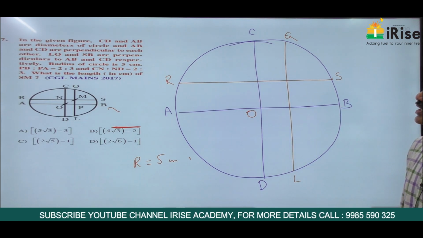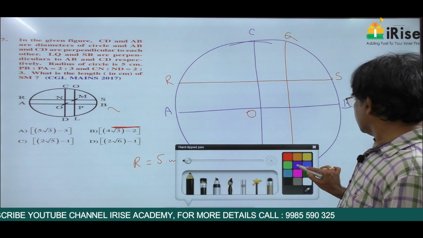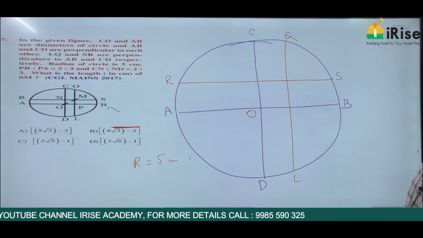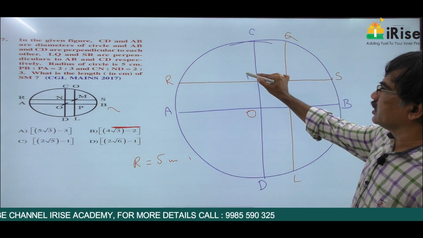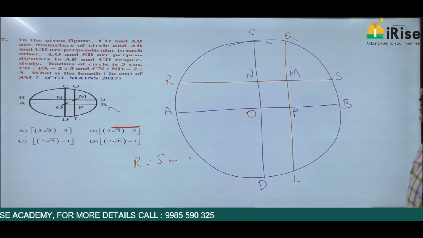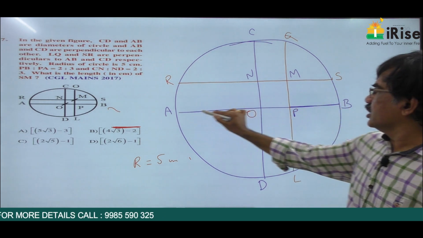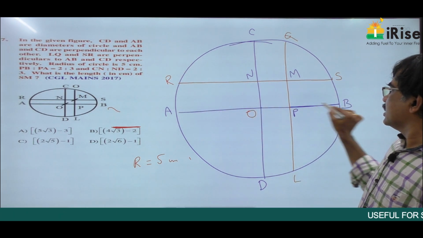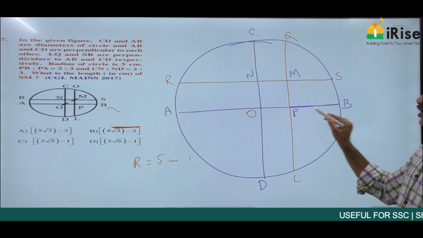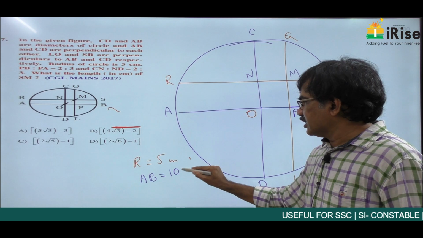PB is to PA equal to 2:3. Here, this is N, this is M, this is P. PB is to PA is 2:3 and the radius is 5 centimeters. Therefore, AB is equal to 10 centimeters.